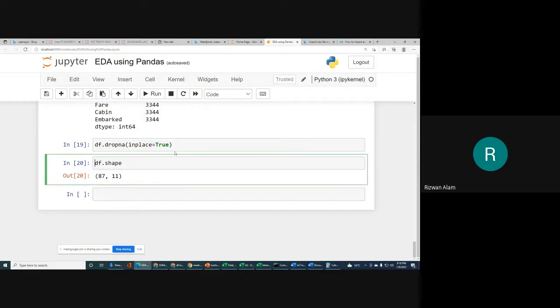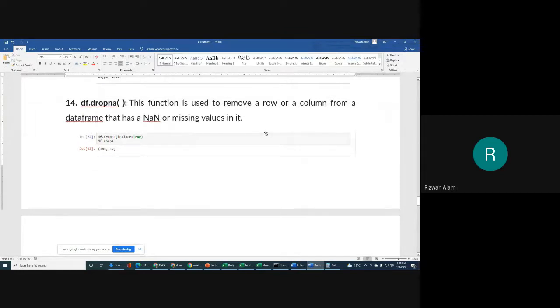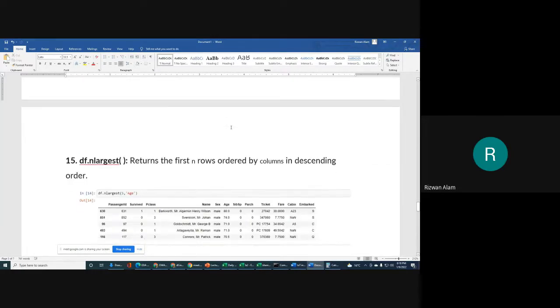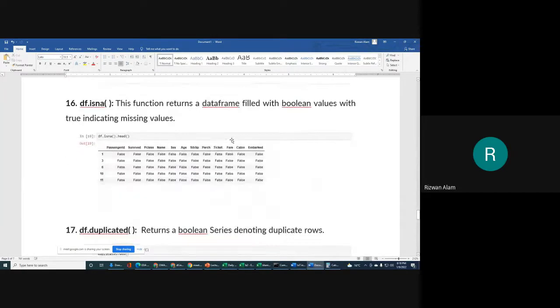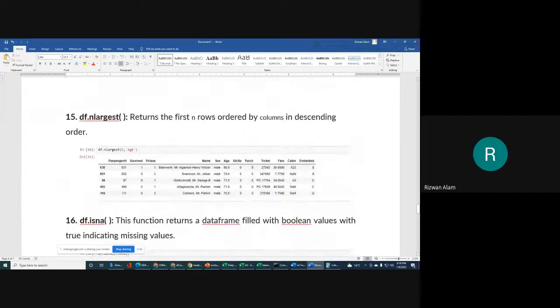So that was the point: if you don't want to keep records with missing values, you can drop them with the help of df.dropna. And if you are sure that you want to drop a column, that also you can drop. I hope we will get it later. Otherwise, this was the procedure to remove the records which contain missing values.